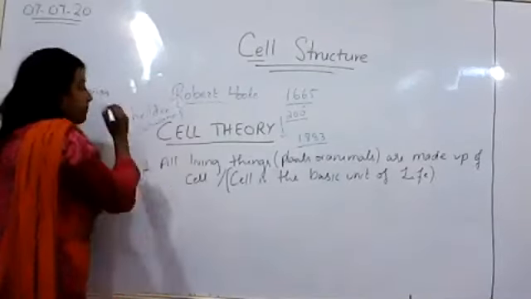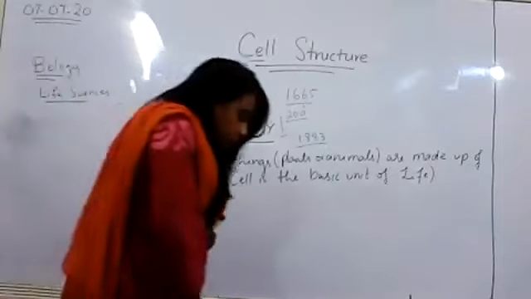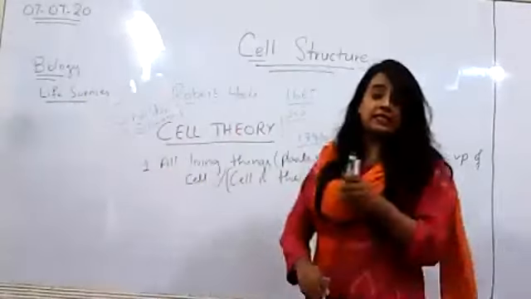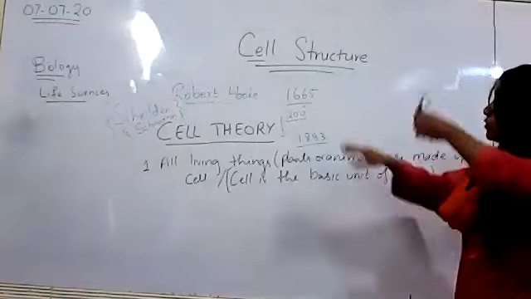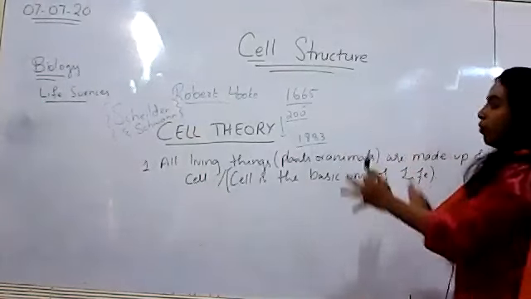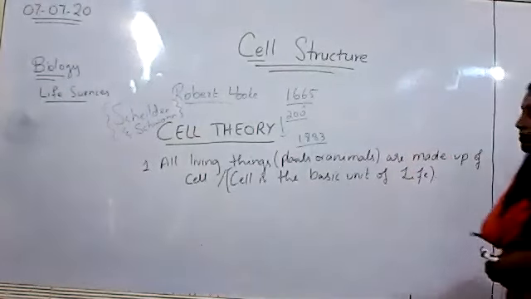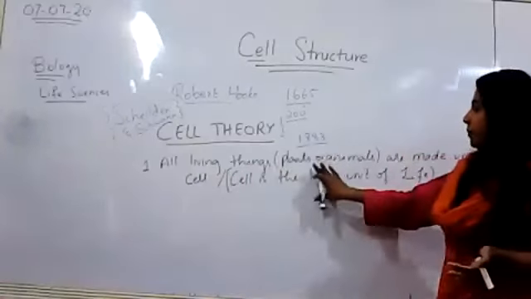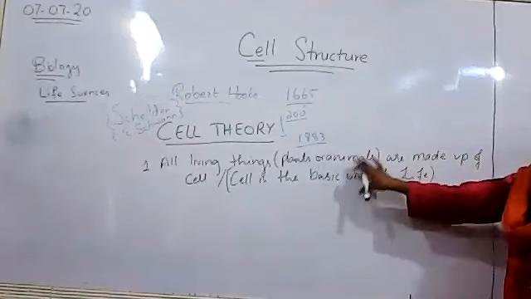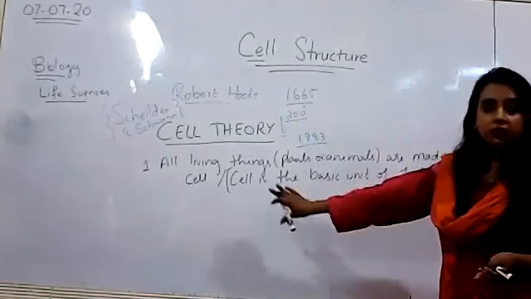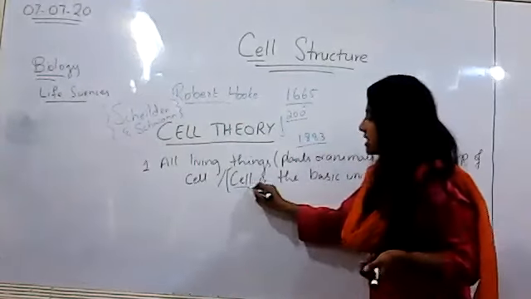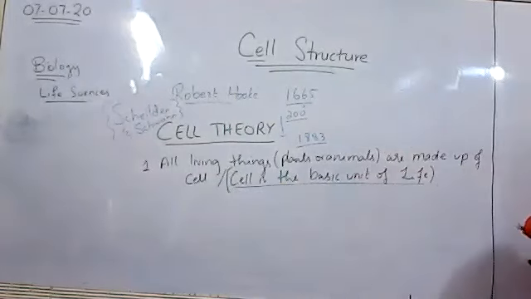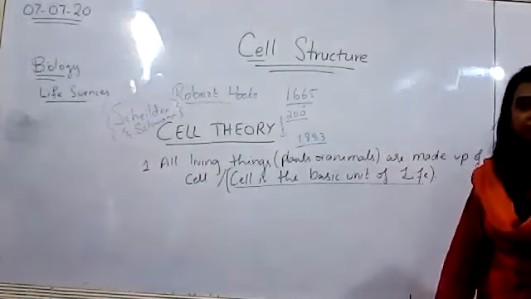They're the ones who brought together a lot of points that scientists had been working on for 200 years, and they made up what? The cell theory. The first postulate states that all living things, whether plants or animals, are made up of cells. Or you can simplify it by saying that cell is the basic unit of life, right?